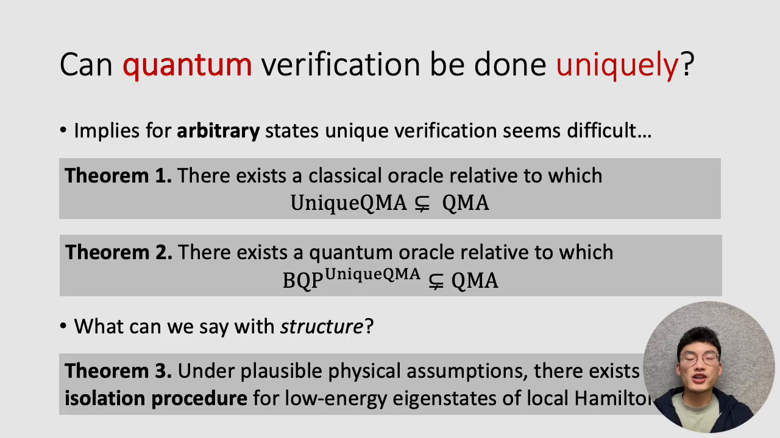And in particular, with this additional assumption of structure, we can actually show an isolation procedure. Our theorem 3 states that under plausible physical assumptions, there exists an isolation procedure for low energy eigenstates of local Hamiltonians. And as a result, we can show that there is a unique verification procedure for algorithms for problems in QMA.